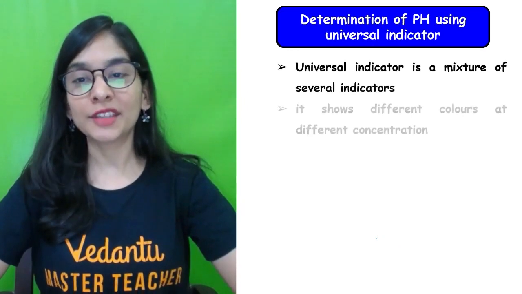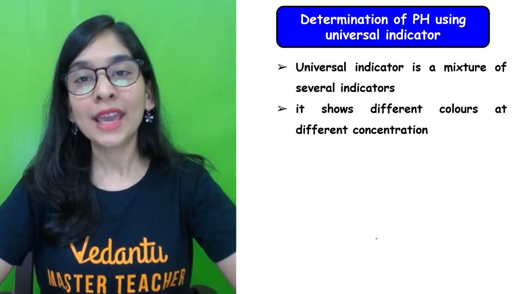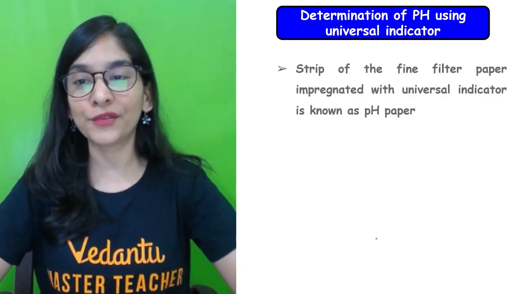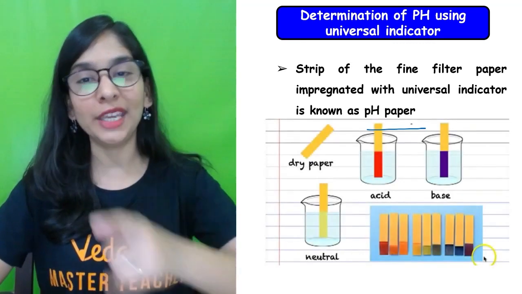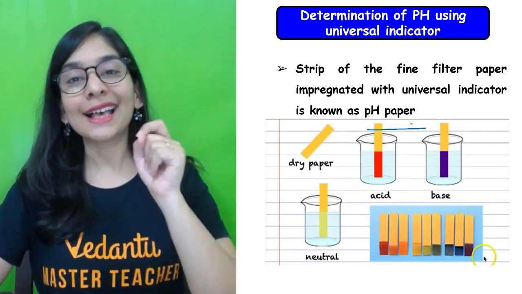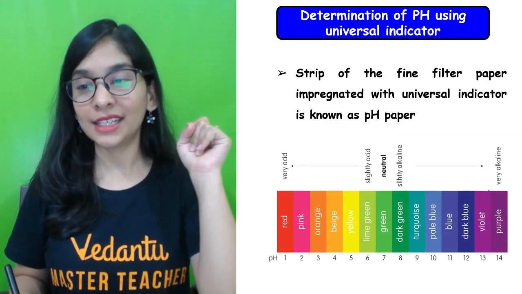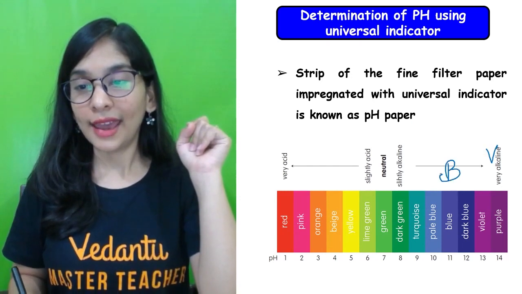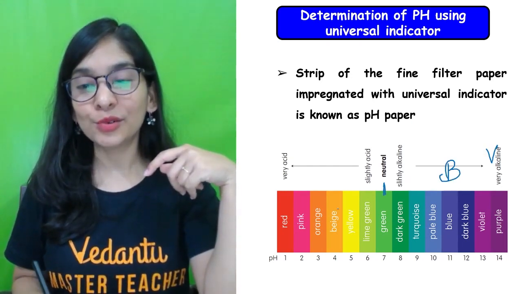Right, students? So this part is pretty much clear: what a universal indicator is and how it shows different colors at different concentrations, and in what form we use it, in the form of pH paper. I already told you, it always changes its color in acid, base and neutral solution with a different color. You can see that here also. Violet, purple, indigo, blue, and then turquoise blue, meaning a shade of blue. Green for my neutral solution.